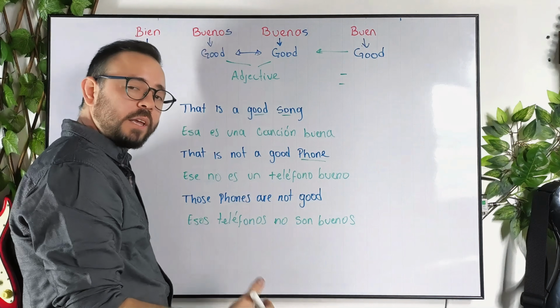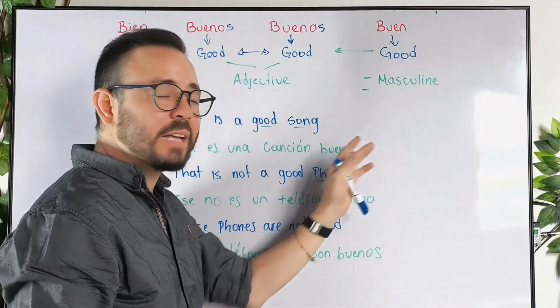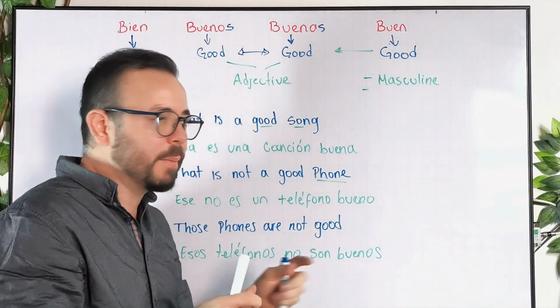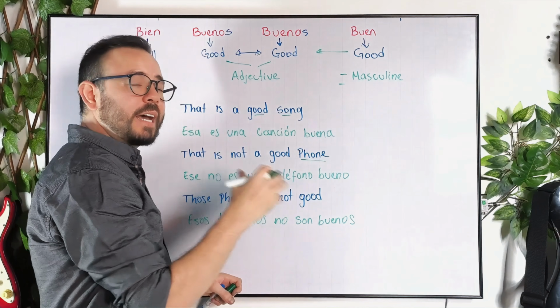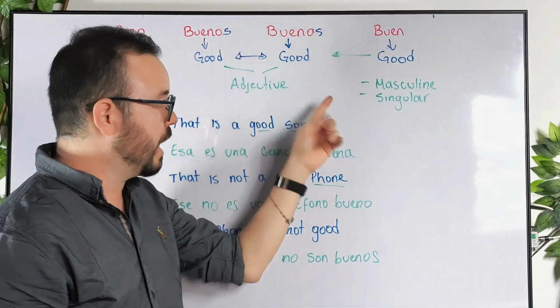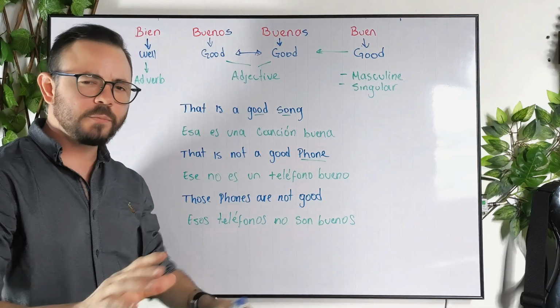Well, let me show you. So basically, if I want to use the word buen, I need to be speaking about something masculine, okay? I can never use this word if I'm describing something feminine, a feminine object, because it doesn't work. It has to be always masculine. And also, it has to be always singular. If we're trying to describe an object that only has one of these two characteristics, then we cannot use buen. That's it. But let me just give you an example.